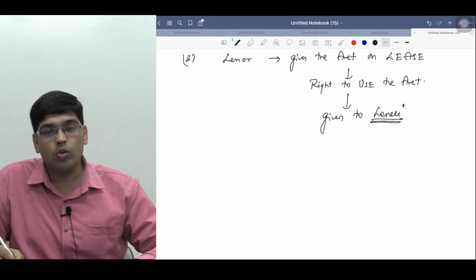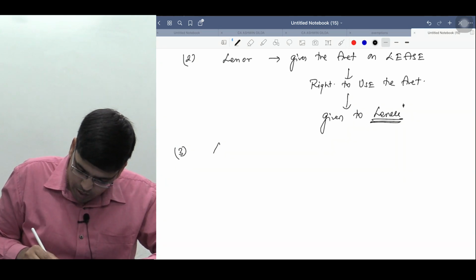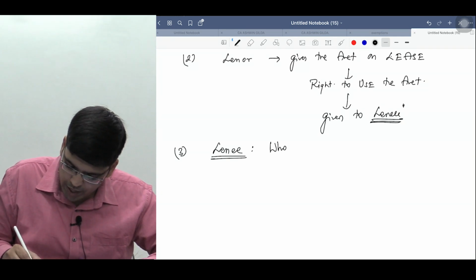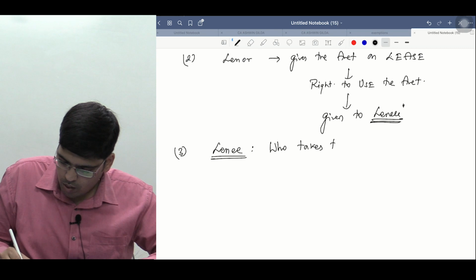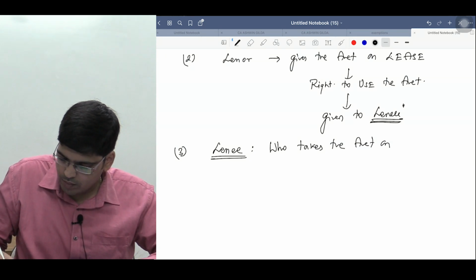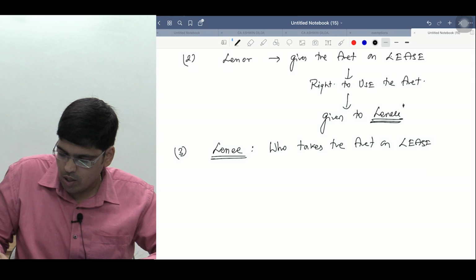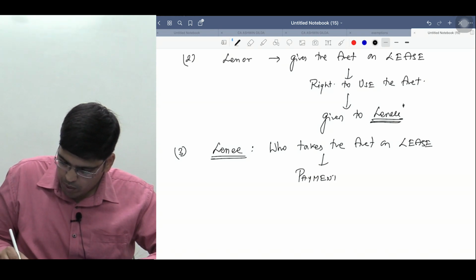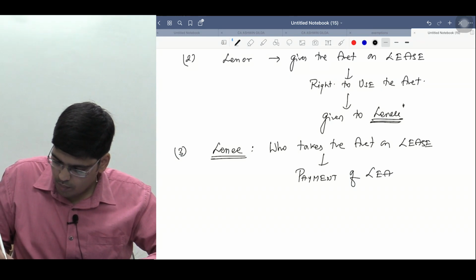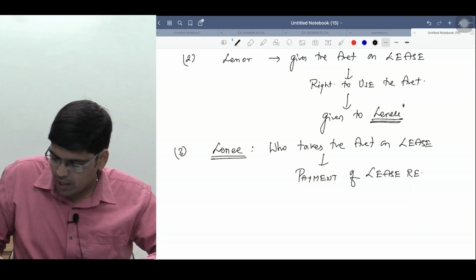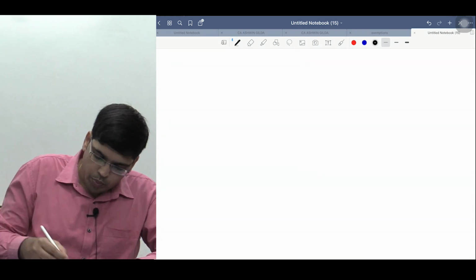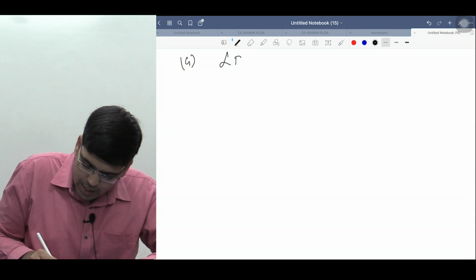The lessee gets the right to use the asset, right? Point number 3, who is the lessee? The lessee is the person who takes the asset on lease, and he makes payment of lease rentals to the lessor. Do you agree?